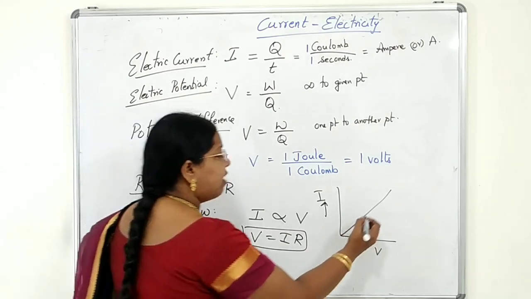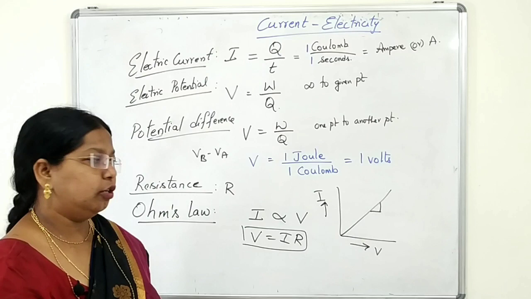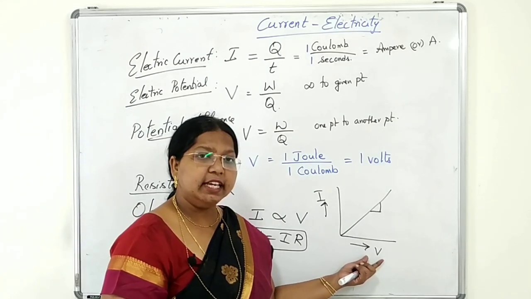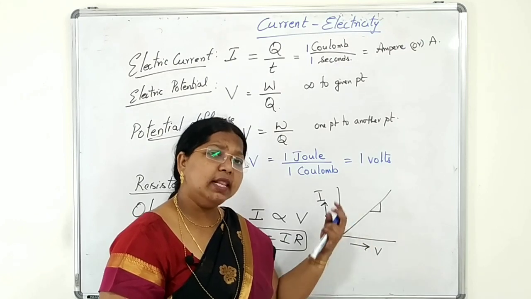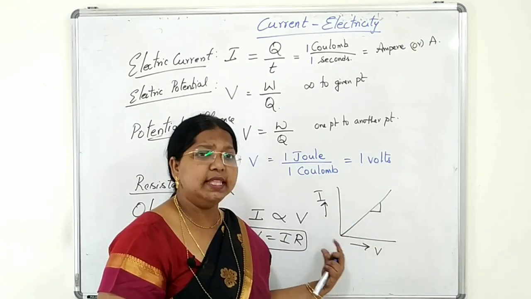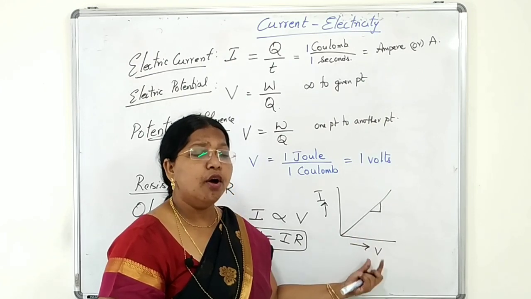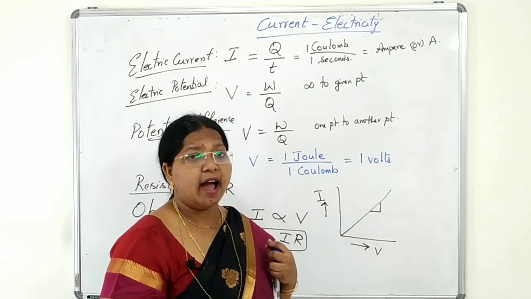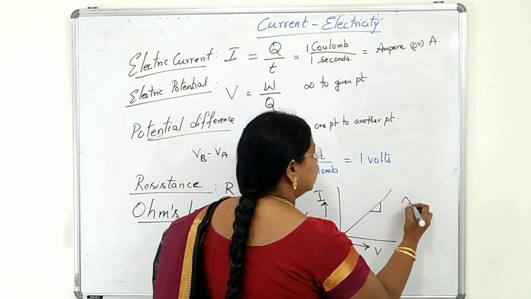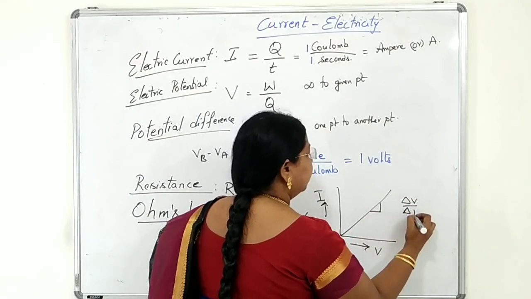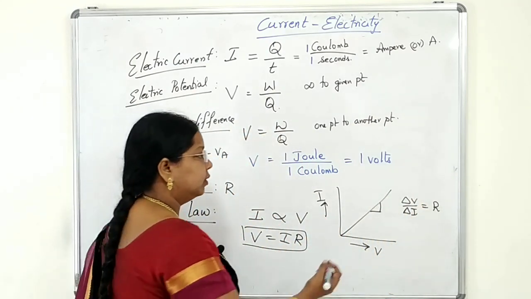The slope of this graph gives you the resistance value: delta V by delta I. All ohmic resistors which obey Ohm's law have a constant R value for all V and I values.